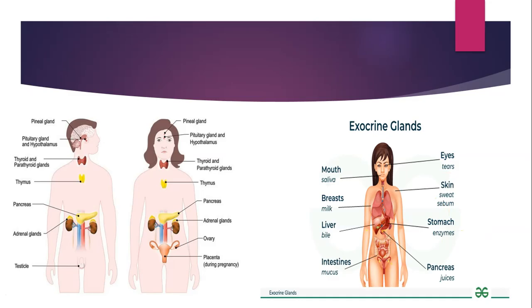So again, when we talk about all of these secretions, they provide short-term activity, right? Their result and function is very immediate. Like for example, when you talk about breasts, they produce milk, right? So it can immediately provide nutrition to the baby, for example, and it's not long-term. So this is how we understand this concept.